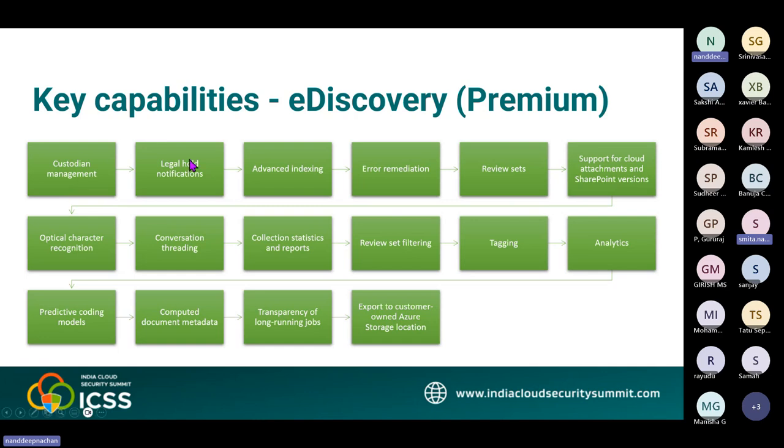Then the legal hold notification manages the process of communicating with the case custodian. A legal hold notification instructs the custodian to preserve the content that's relevant to the case.